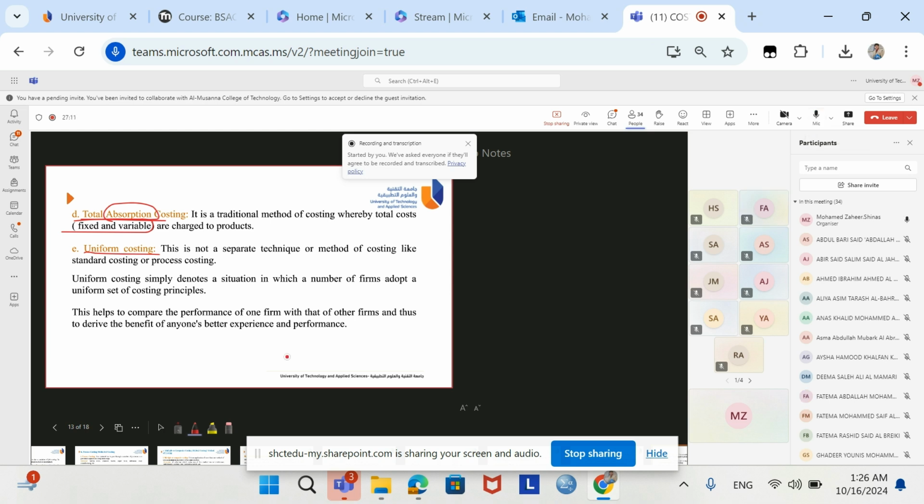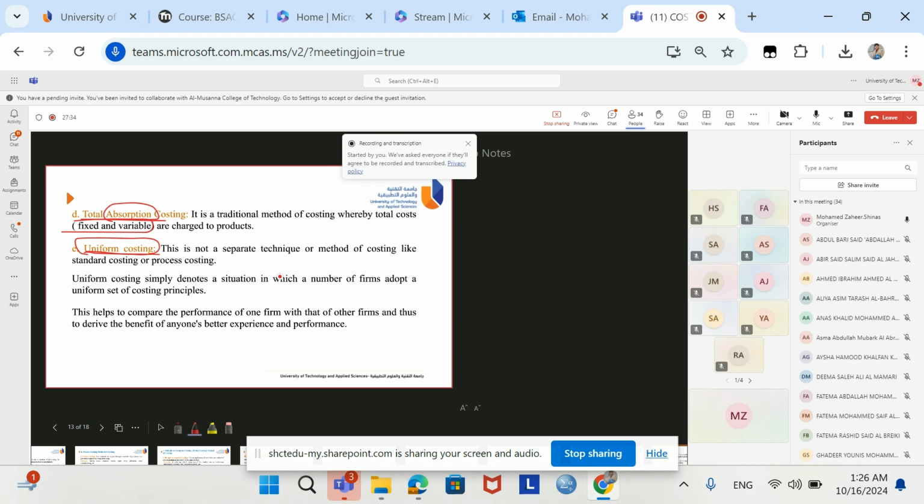Thank you, dear. So uniform costing is not a separate technique. For example, many organizations, let us say telephone companies, communication companies like Omantel, Ooredoo, Vodafone, all similar types of companies.